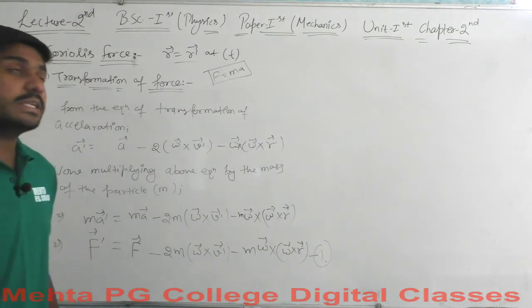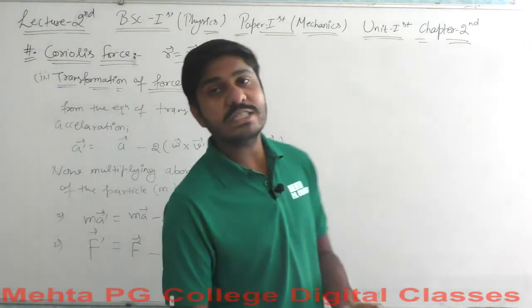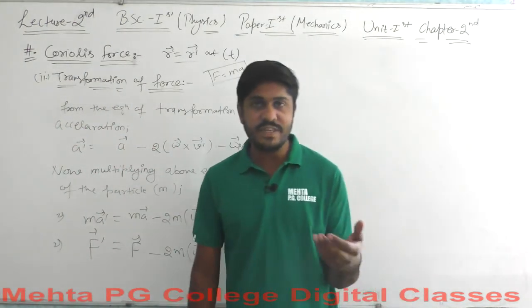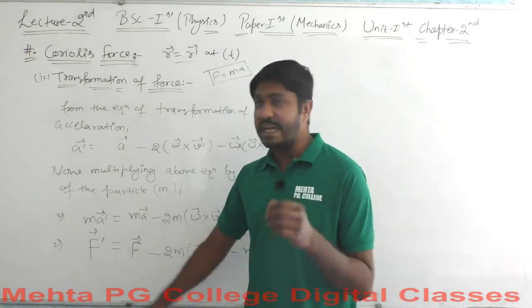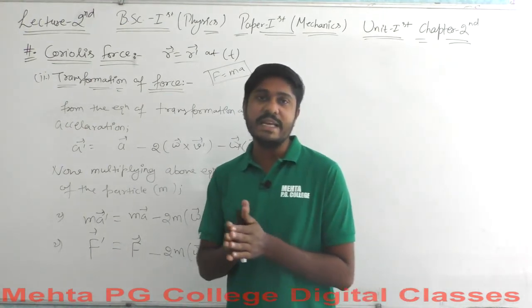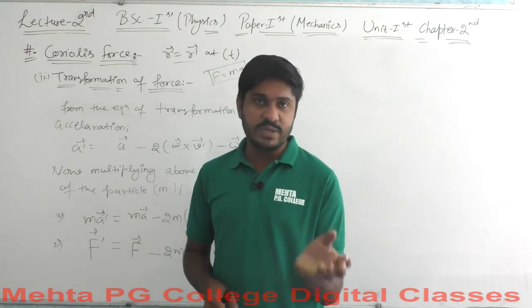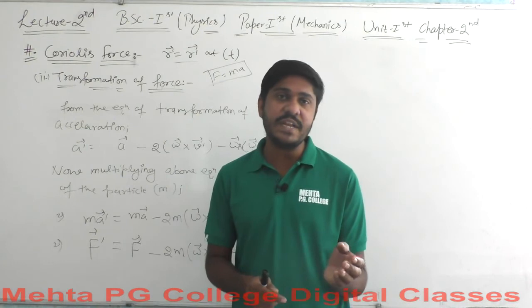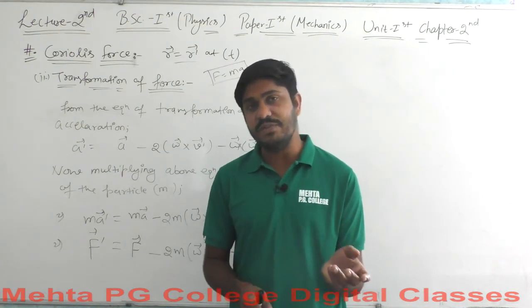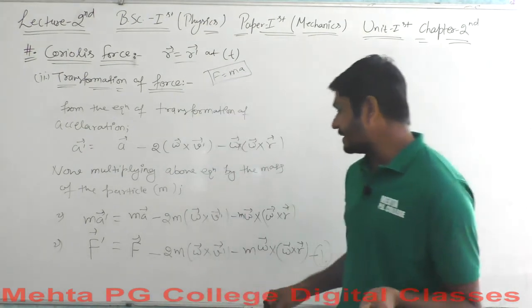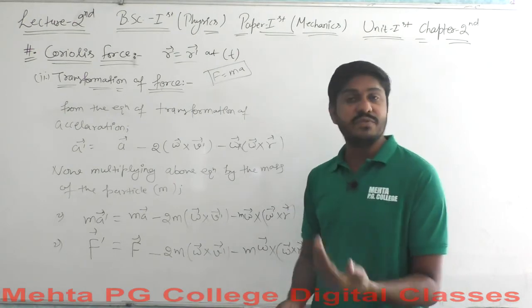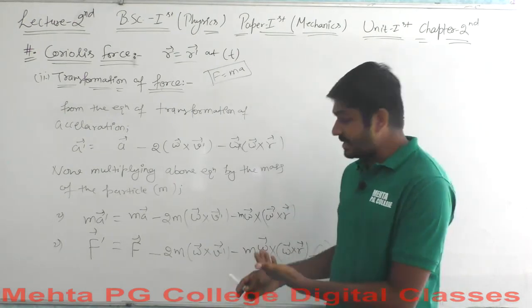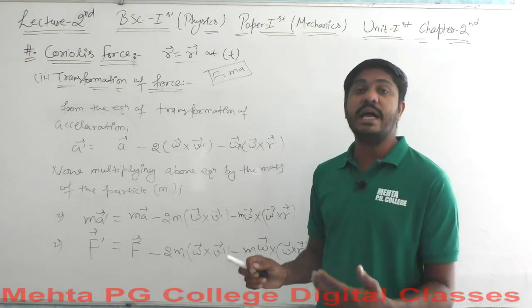So this equation gives you the transformation of force. F dash is the force applied in the frame R, which is the rotating frame here, and this force F has been applied in the stationary frame S, the stationary frame of reference. The term 2m omega cross v dash comes from the acceleration transformation.